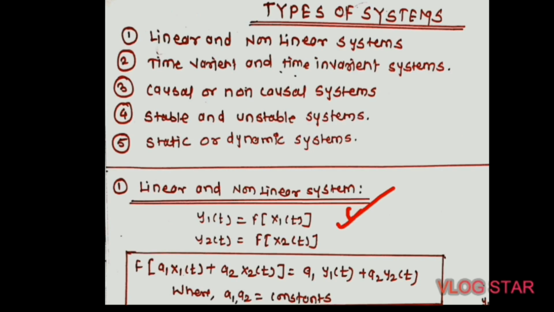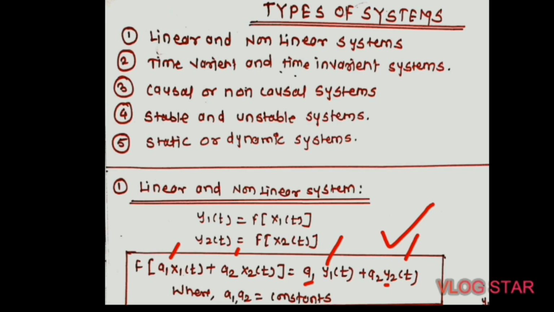Here y1 of t and y2 of t are responses and x1 of t and x2 of t are the excitations. Then a continuous time system will be called a linear system if it satisfies this equation. The equation is given in this block: function of a1 x1 of t plus a2 x2 of t is equal to a1 y1 of t plus a2 y2 of t, where a1 and a2 are constants.